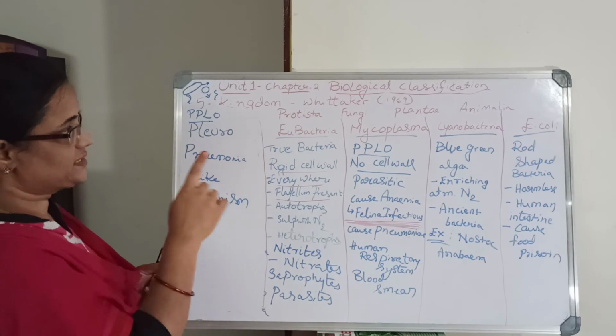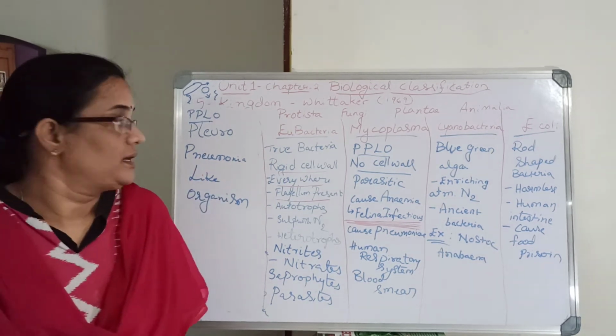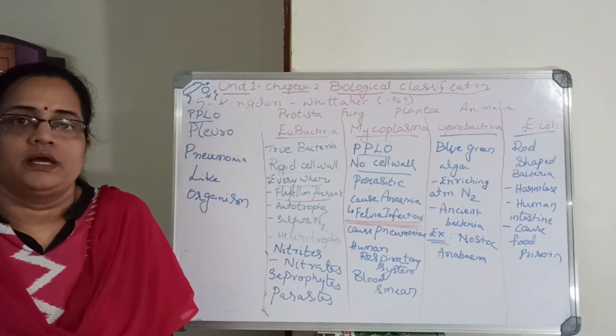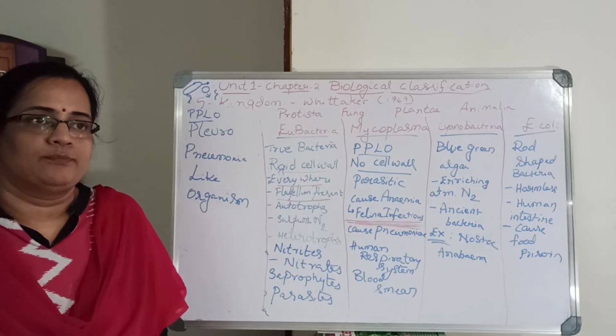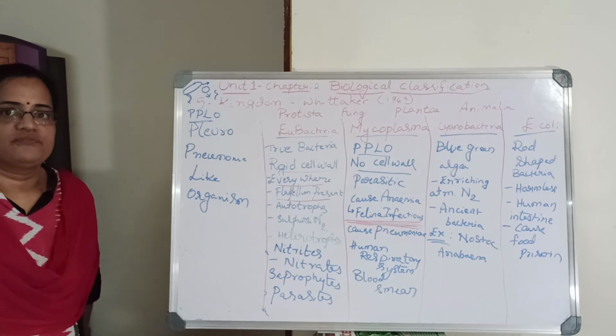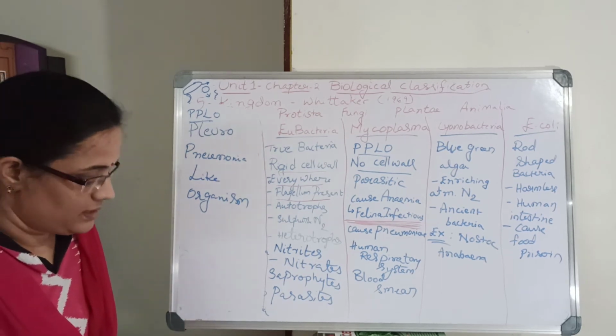Next is cyanobacteria, the fourth in Monera. These are blue-green algae, which do nitrogen fixation in the nitrogen cycle.